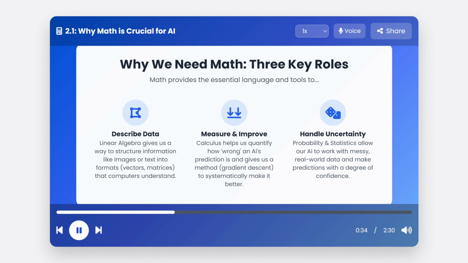And third, it helps us handle uncertainty. The real world is not perfect, and probability theory lets our models make intelligent guesses and state their confidence.